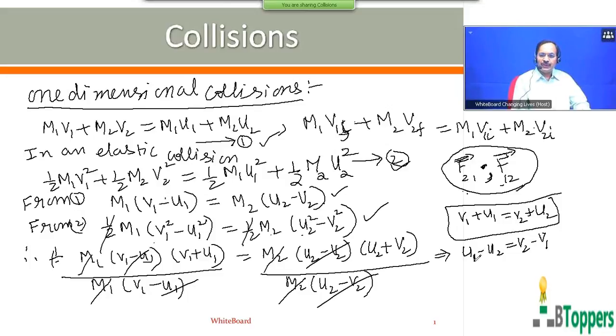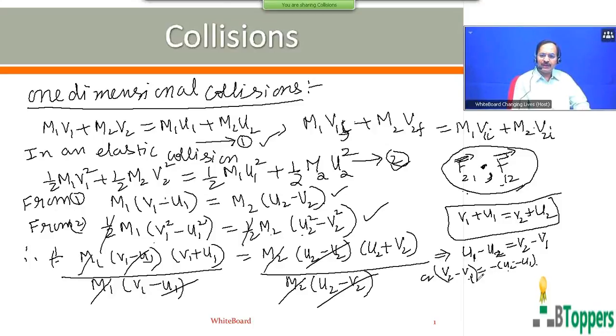So u1 minus u2 gives you the relative velocity of m1 with respect to m2 before collision. v2 minus v1 you can write as negative of (v1 minus v2), or the same equation you can write v2 minus v1 is equal to negative of (u2 minus u1). v2 minus v1 is the relative velocity of m2 with respect to m1 just after collision. u2 minus u1 is the relative velocity of m2 with respect to m1 just before collision.